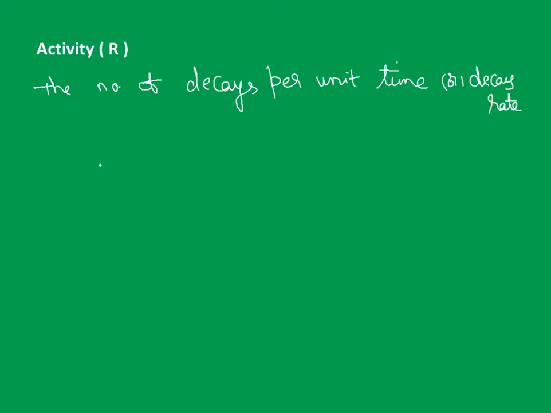And how can we give this? We are speaking about the number of decays, right? The number can't be negative as time passes on. So I can write the magnitude of R as modulus of dN by dt, because in the previous topic we got dN by dt equal to minus lambda N. So that's what I am speaking about: the number of decays can't be negative.